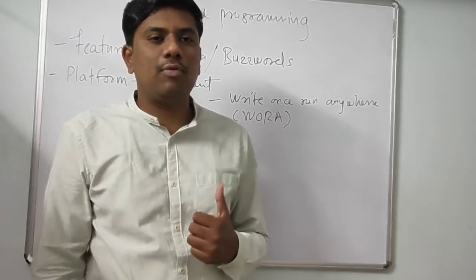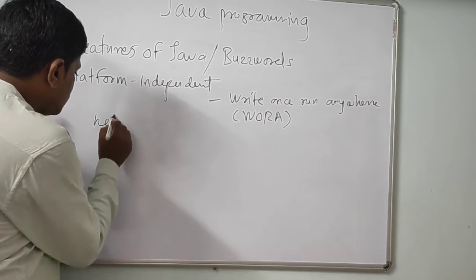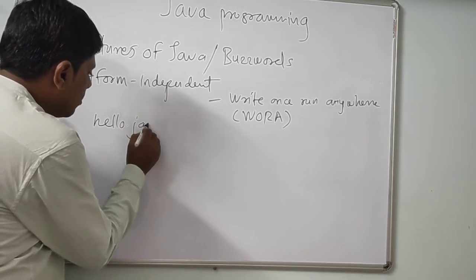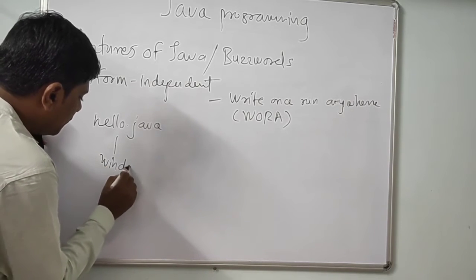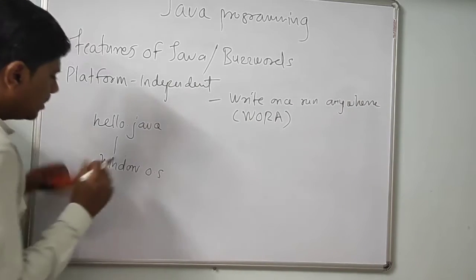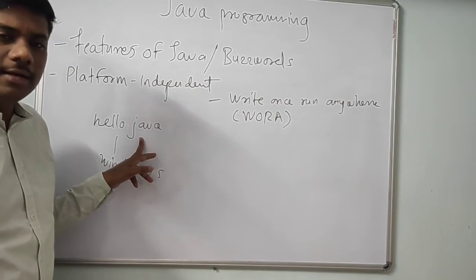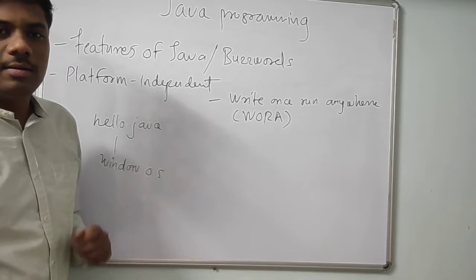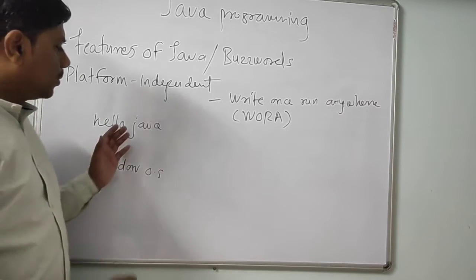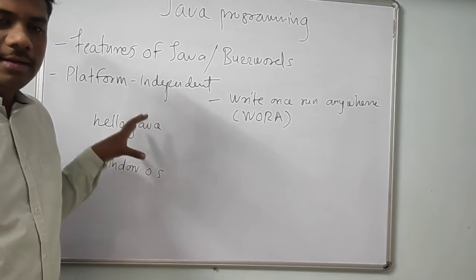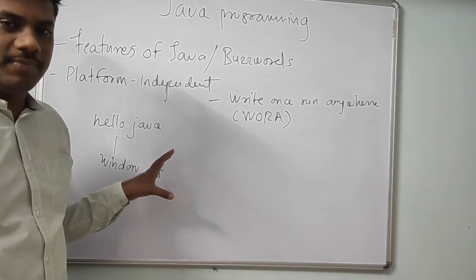Now what is meant by platform independent? I will tell you. Suppose you have written one Java program, hello.java, on Windows operating system. Now you can compile this here on Windows operating system, and you can execute it here.